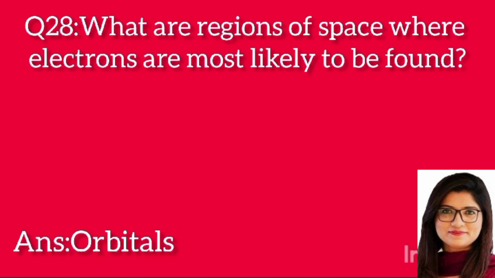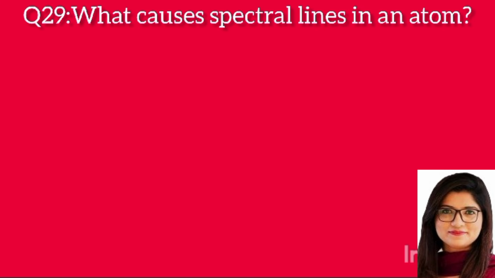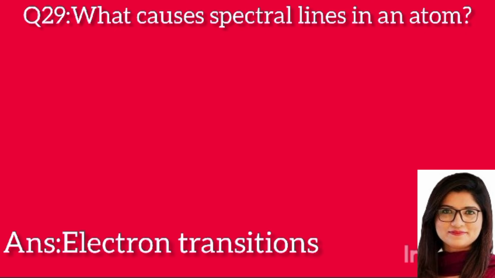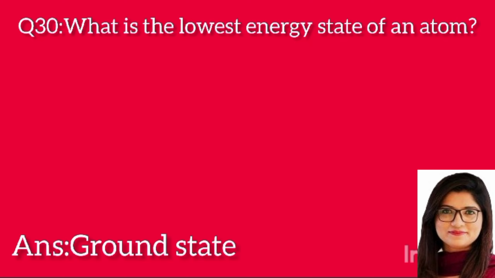What are regions of space where electrons are most likely to be found? Answer: orbits. Question 29. What causes spectral lines in an atom? Answer: electron transition. Question 30. What is the lowest energy state of an atom? Answer: ground state.